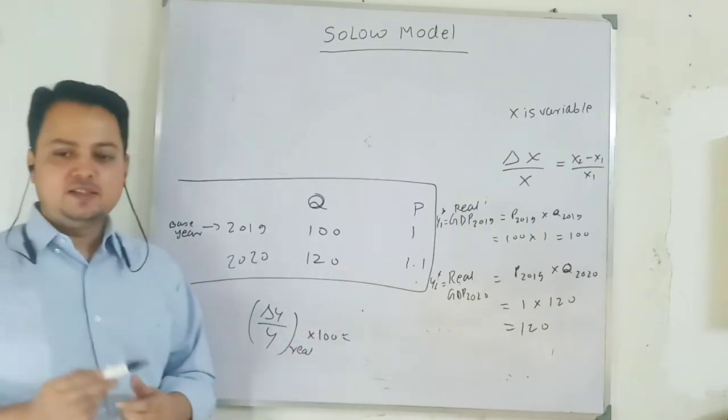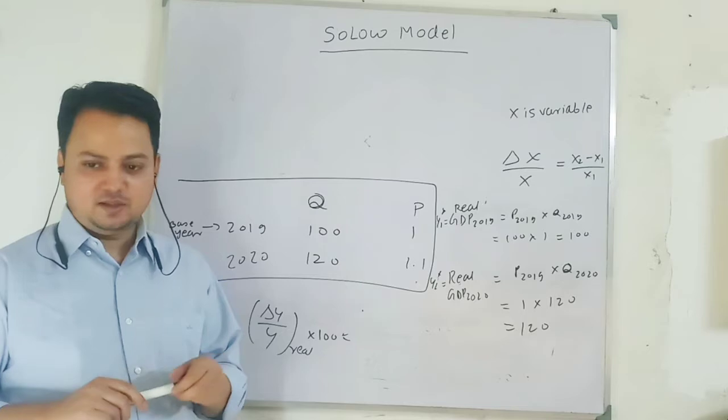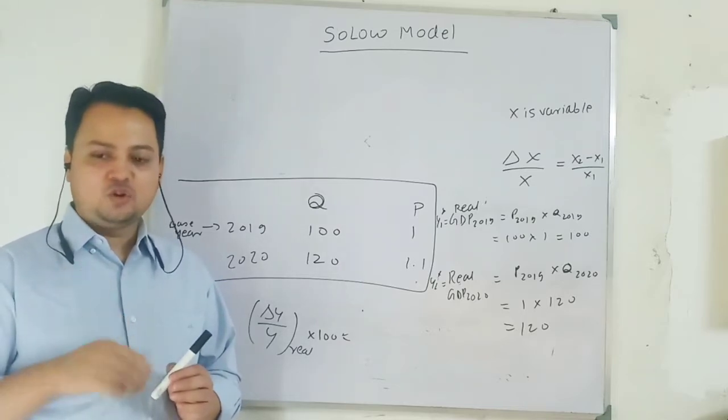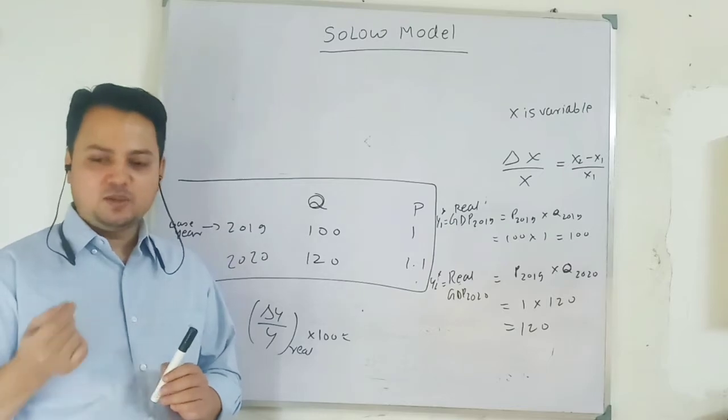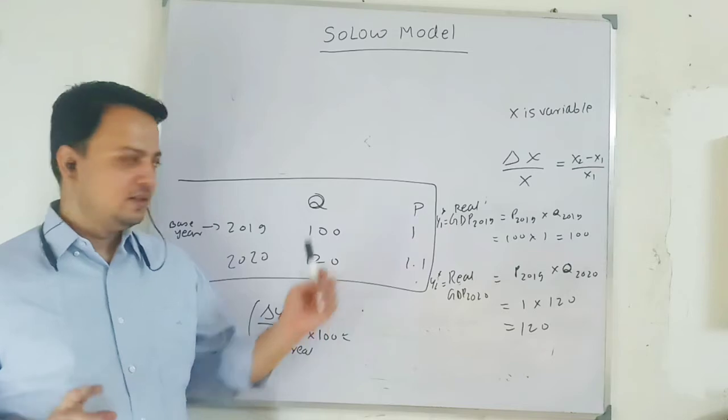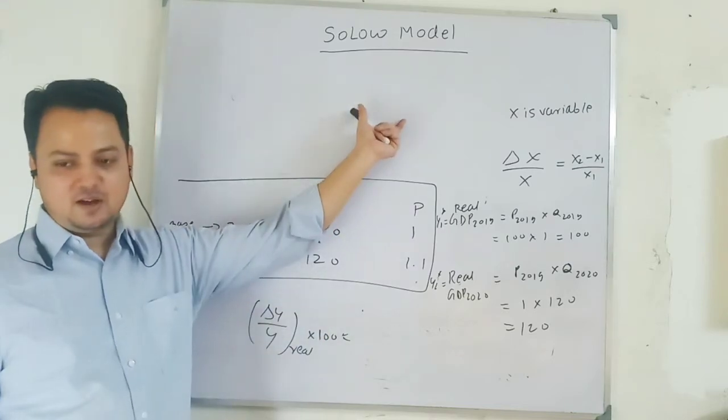Always remember, real GDP means real command over commodity. How much command over commodity do I have when the economy is growing? If command over commodity is not increasing, real GDP is not increasing, and economic growth will not increase. So in the definition, I have finished real output growth.